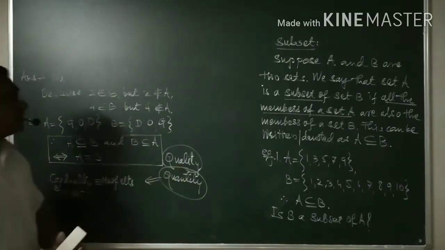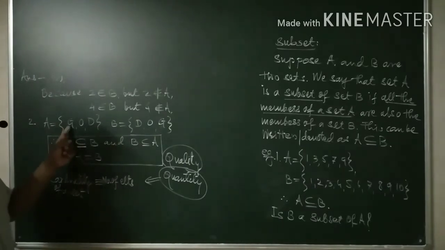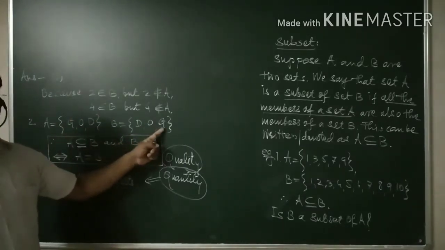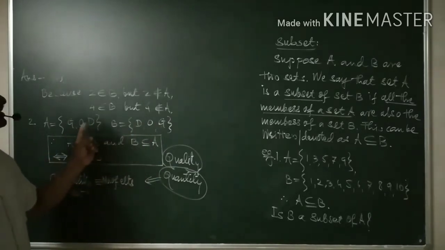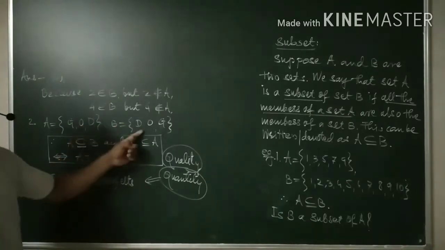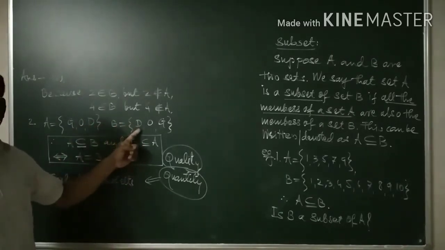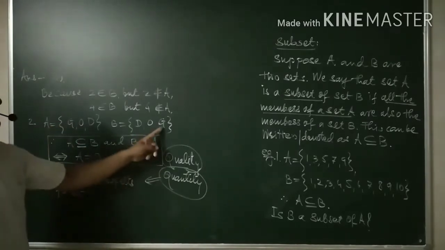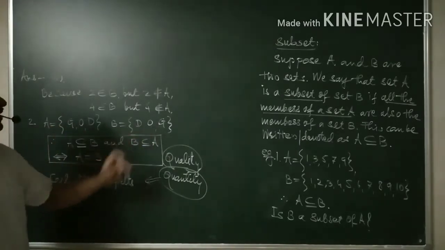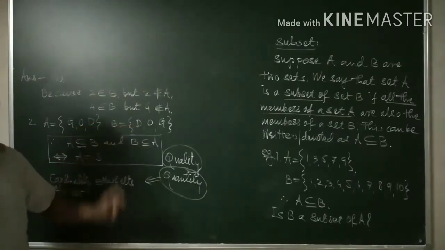Quality is nothing but this: here Z, here is also Z. Therefore, the quality of these two elements is the same. Then O, the quality of these two is the same. D, the quality is also the same. Here, Z is an alphabet, O is an alphabet, D is an alphabet.